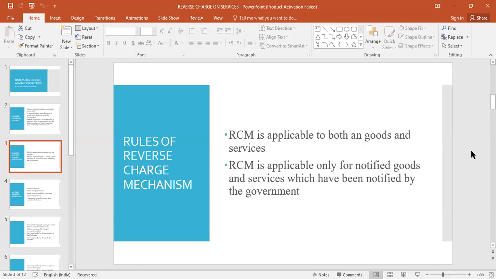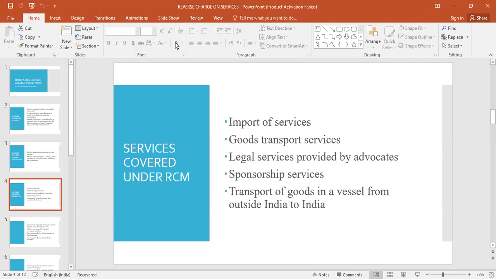It is not applied for all goods and services, only for some specific services or specific goods where the government will issue circulars and notices to the public. On those services, on those goods, RCM is applicable. Not all types of goods and services here. So the government will notify the circulars wherein they will specify only those goods and services.